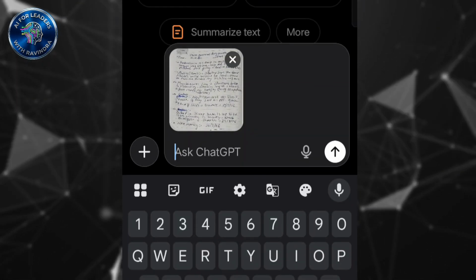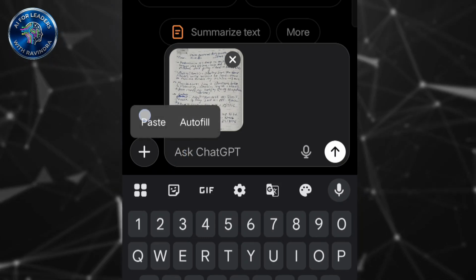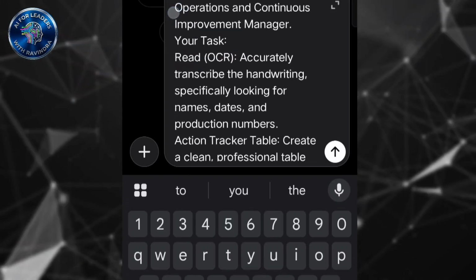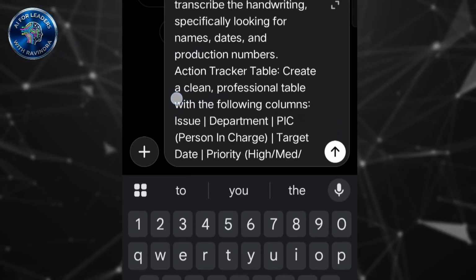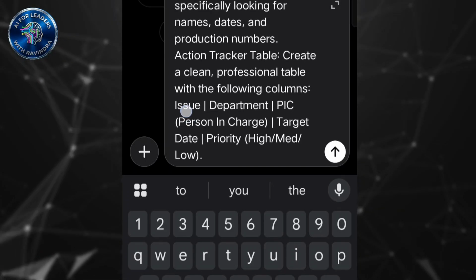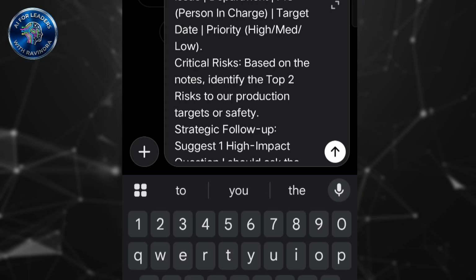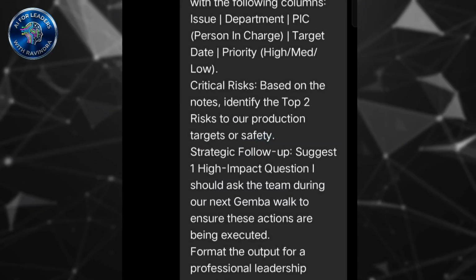Second, I am uploading the execution prompt which I have saved earlier, which tells ChatGPT to act as a senior operations manager, read all the issues, problems and the target date and PIC from the meeting notes, make actions from that, and also highlight the critical leaks based on the top 2 tasks and what strategic actions need to be asked during the follow-up meeting.